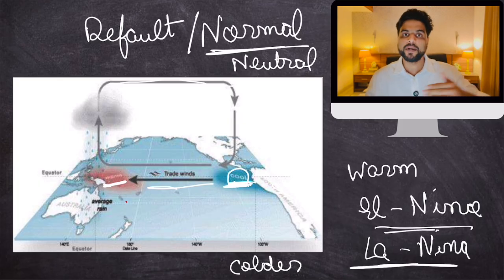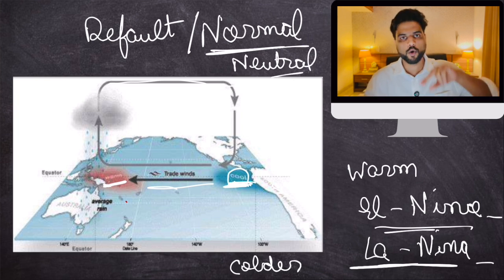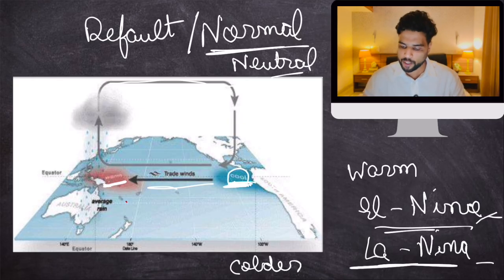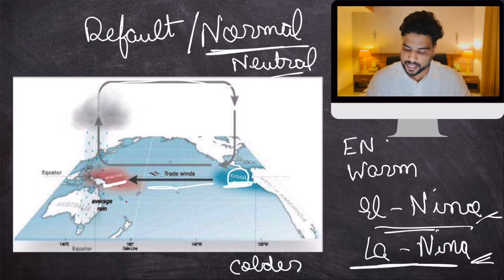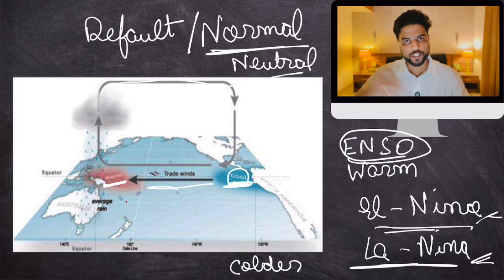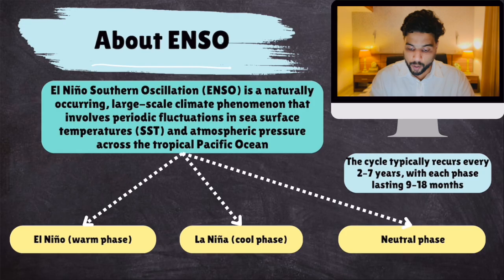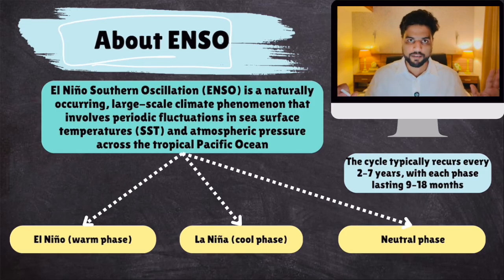Now, these things happen periodically. El Nino, then neutral, then La Nina, then El Nino again. This happens periodically, and that is why it is known as a cycle. It oscillates between El Nino and La Nina, and that is why it is known as El Nino Southern Oscillation. Simple, okay? Now, first let's talk about El Nino. What happens in El Nino? You understood the default position?